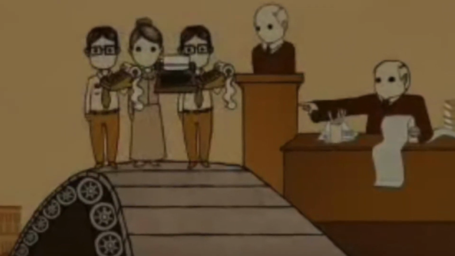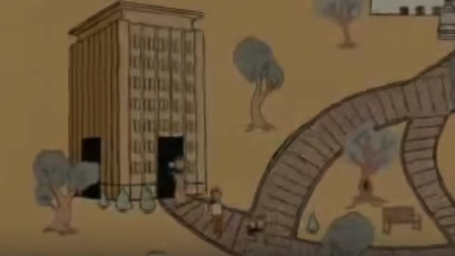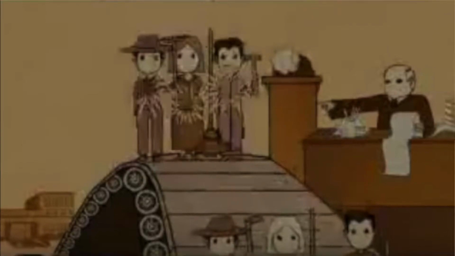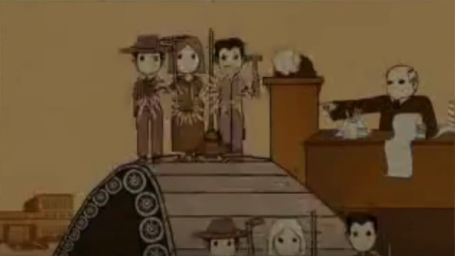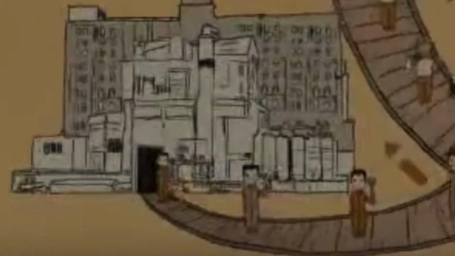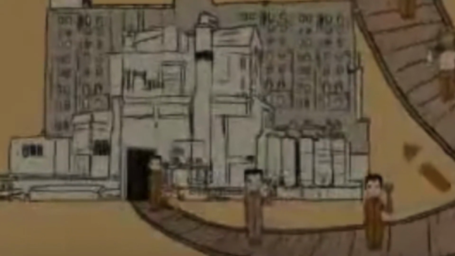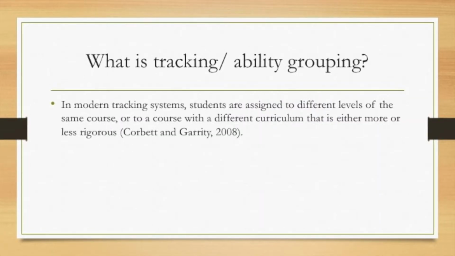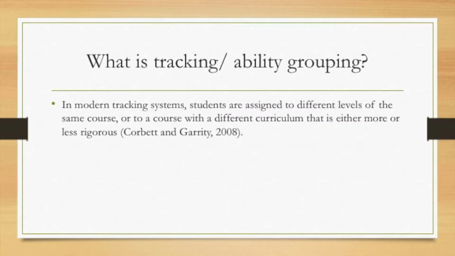In schools with tracking systems in place, teachers often use language such as low kids, advanced, regular, and overachievers. Corbett and Garrity state, "Language shapes our thinking and our beliefs." The language that surrounds educational tracking systems often includes generalizations and labels, limiting the ability of our students in our eyes.